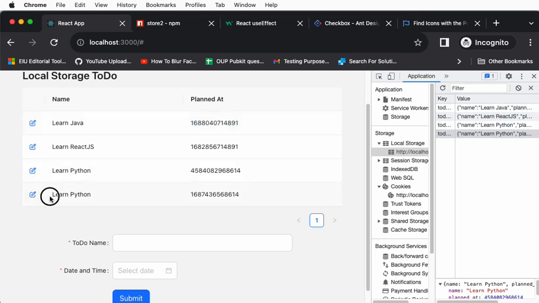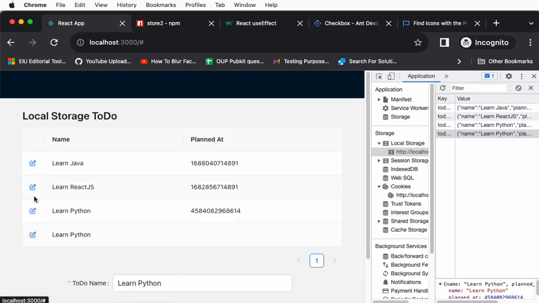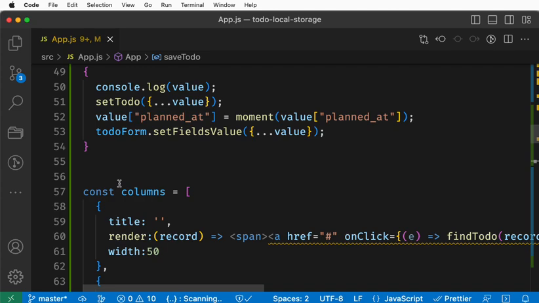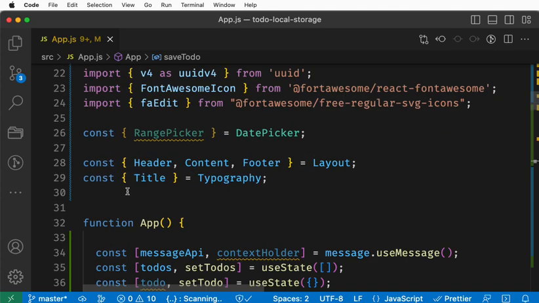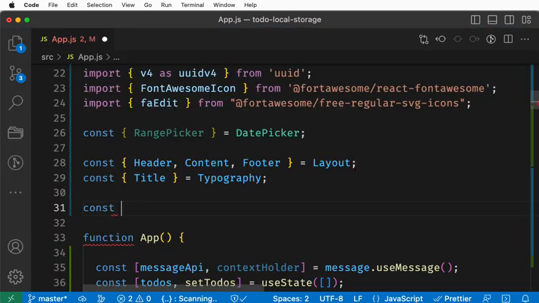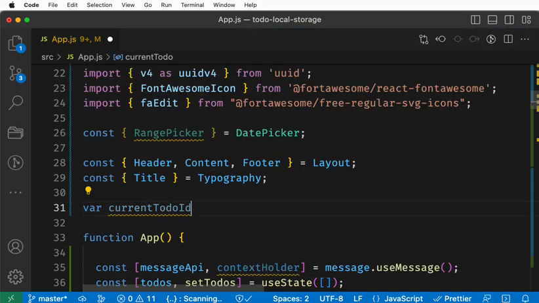Let's finish this part. Instead of saving, when I click this one, I wanted to get the key also, correct? Now, how do we do it? You just go here and let's create some variable. It's not really a const, it would be like let currentTodoId equal to null.